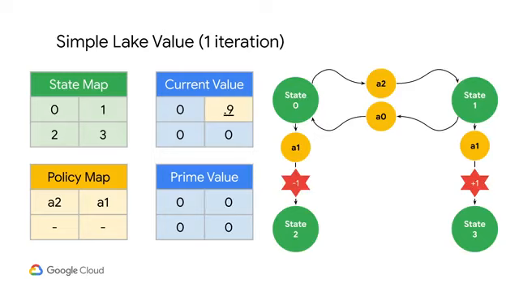We get to choose what sufficiently small means as the engineers. For this lake problem, there will be 0 change in 2 more steps of value iteration. Here's the results after 2 iterations, and we would get the same thing if we were to iterate again, so we're done. If we look at the policy map, we can see the optimal strategy, no matter what state we are in. Starting from state 0, the strategy would be to go right and down.